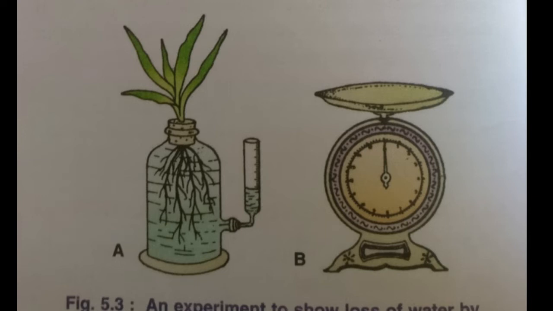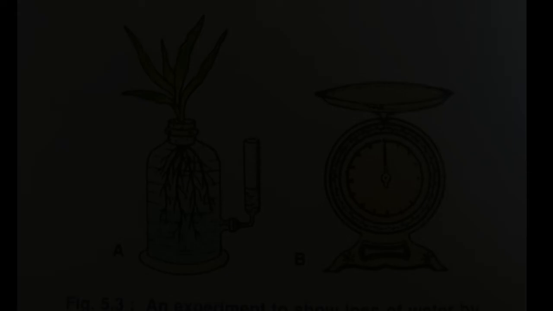Now place this test tube in a small beaker and weigh them together. Remove the intact test tube and keep it straight in the test tube stand for a few hours. Now weigh it again keeping it in the same beaker. Any difference in the weight will indicate loss of water by the shoot, and that loss of water will be nothing but due to transpiration. Since there are no roots to actively absorb water, the water loss through transpiration will be much.